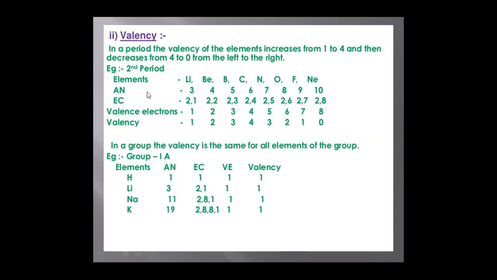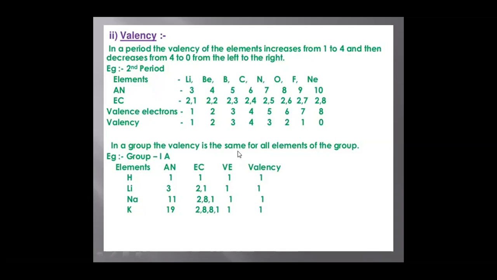For example, if you take the second period, elements lithium, beryllium, boron, carbon, nitrogen, oxygen, fluorine, and neon, the number of valence electrons is 1, 2, 3, 4, 5, 6, 7, 8. Valency: 1, 2, 3, 4 up to carbon it increases, and again as we move from carbon to neon it decreases. So valency decreases as we move from left to right in the periodic table.